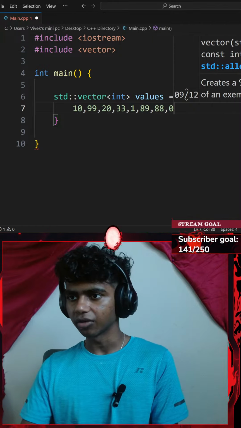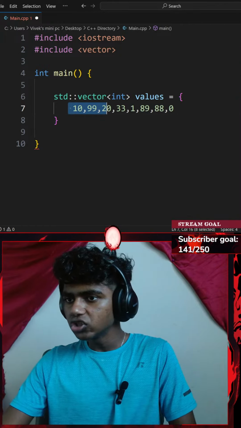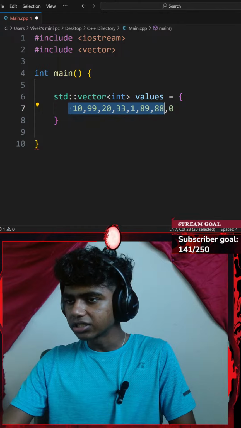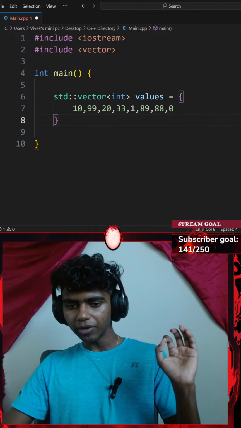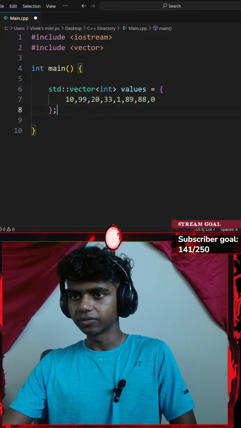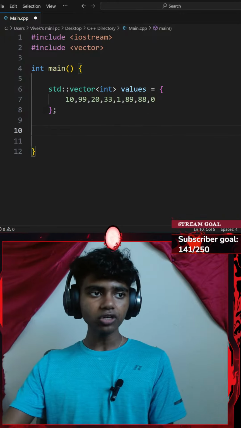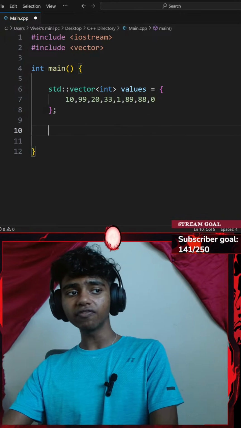Oh wait, it just said 8 numbers, right? How many did I add? 1, 2, 3, 4, 5, 6, 7, 8. Okay, perfect. I will be ending my vector with a semicolon, and then it says print the vector in one line.